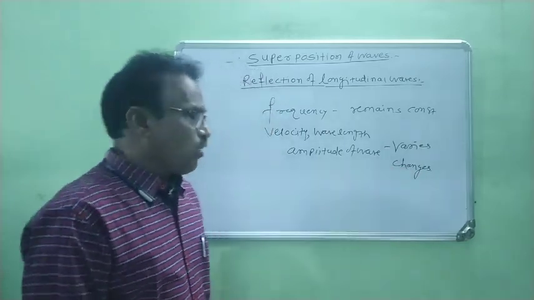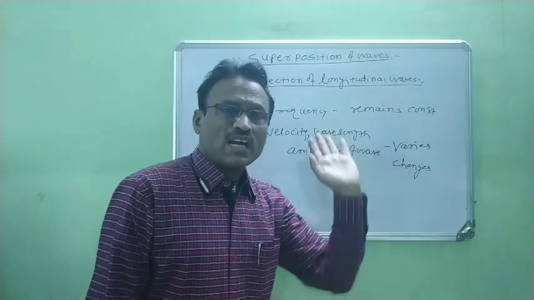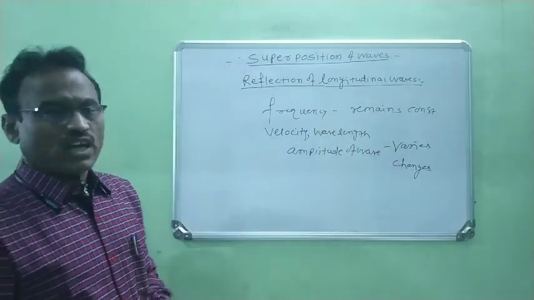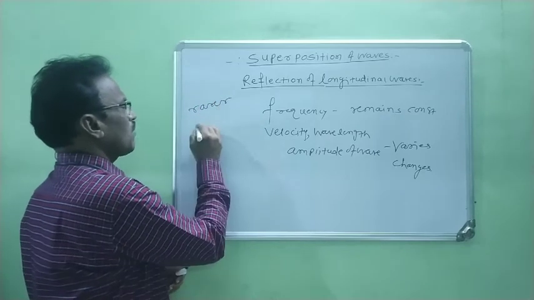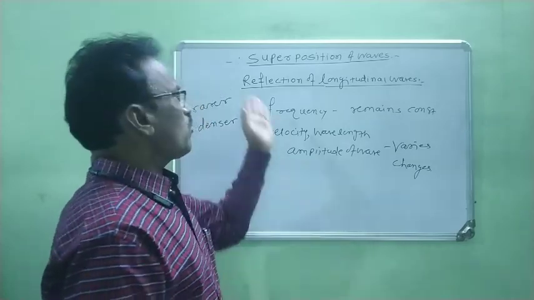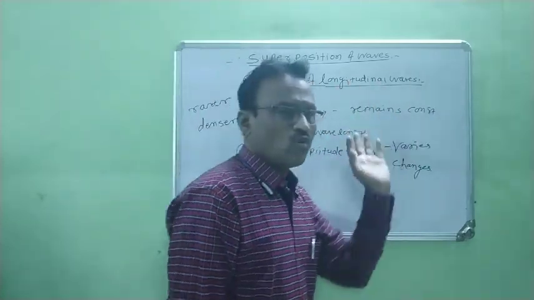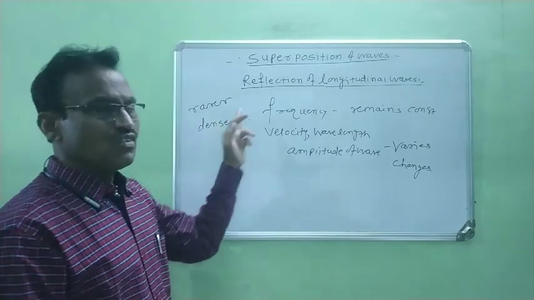Now in this way, when sound waves travel from one medium to the other medium, it requires two mediums. Again in this case we consider one is a rarer medium and the other is a denser medium, right? When we study reflection of longitudinal waves, again we consider two mediums, rarer medium as well as denser medium.